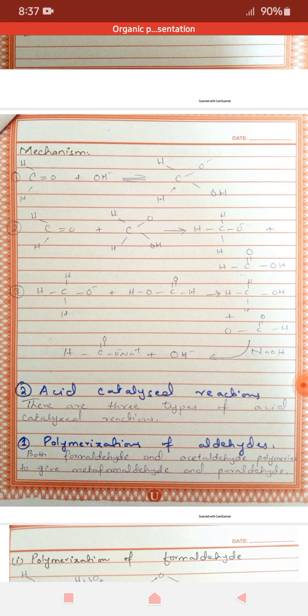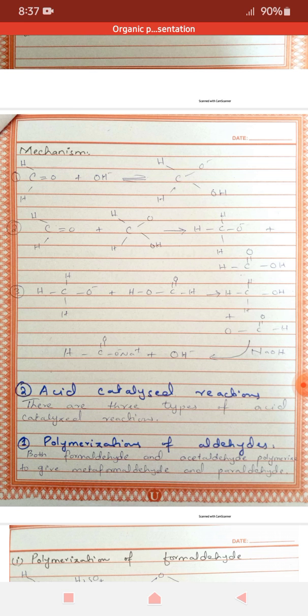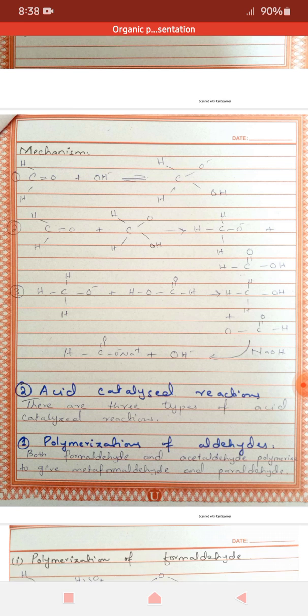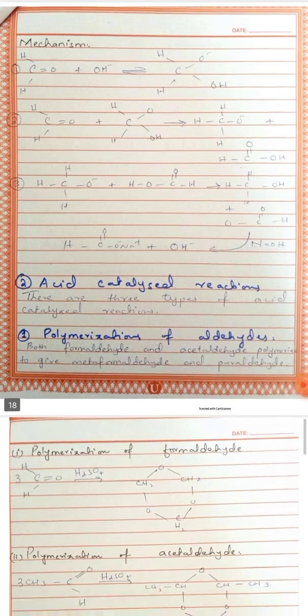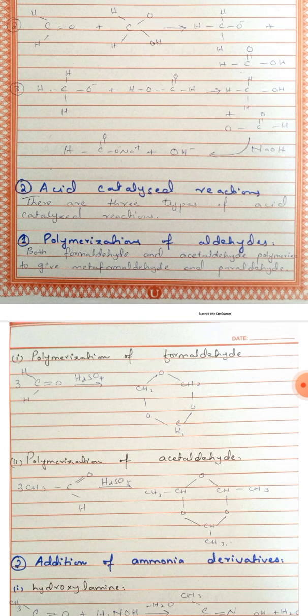Then the methoxide ion acts as a base, and it abstracts a proton from formic acid to form methanol and formate ion. Now the formate ion in the presence of alkali gives a salt of the acid, and the product formed is known as sodium formate. This was all about the base catalyzed nucleophilic addition reactions of aldehydes and ketones.